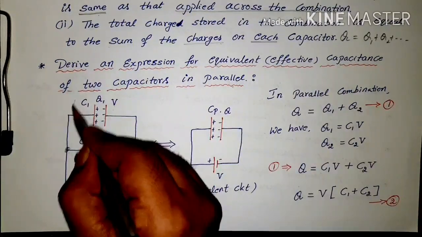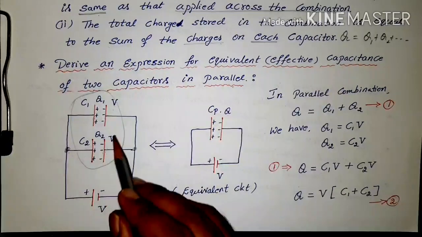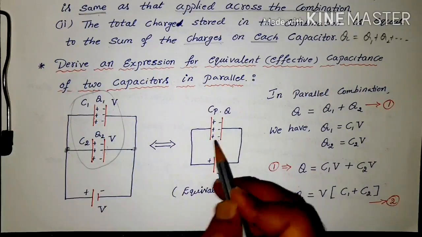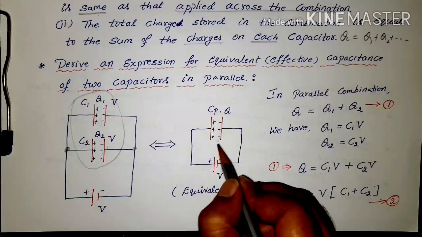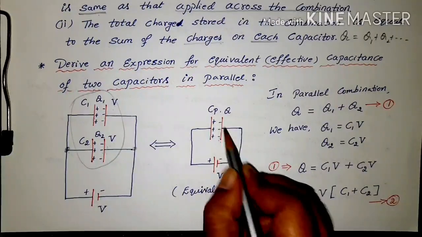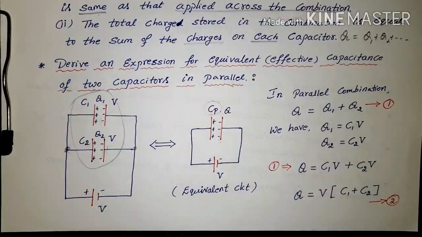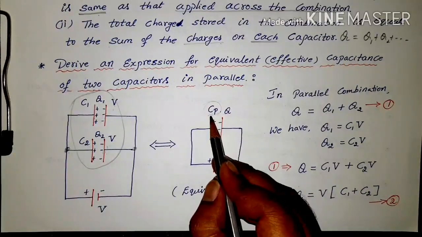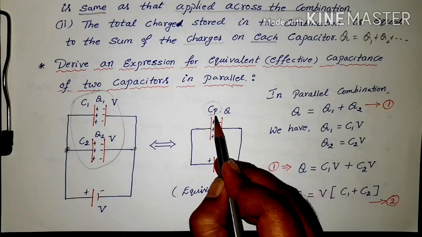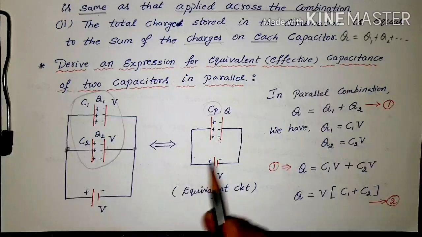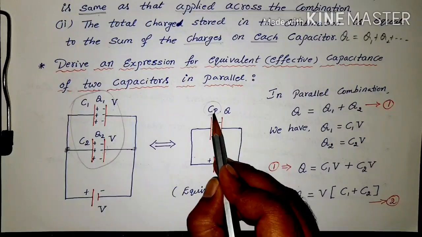These two capacitors can be replaced with a single equivalent capacitor, CP, the equivalent capacitance in parallel. So this is the equivalent circuit, and now we have to find the equivalent value.